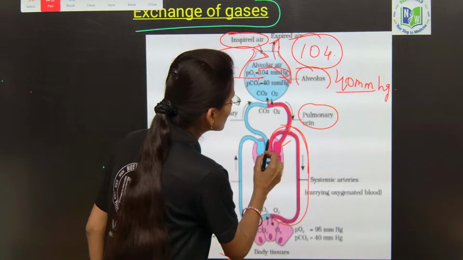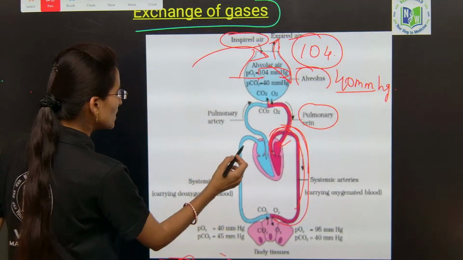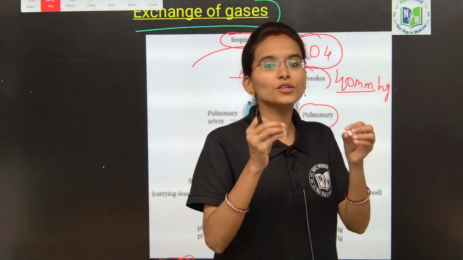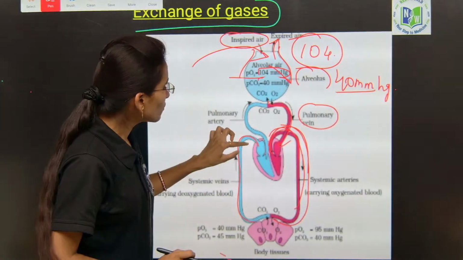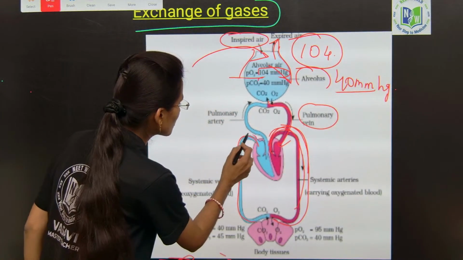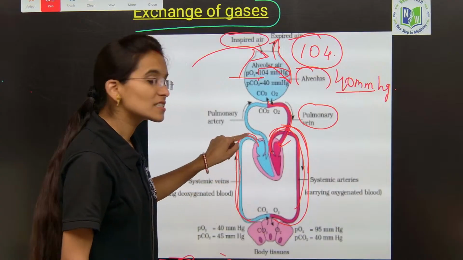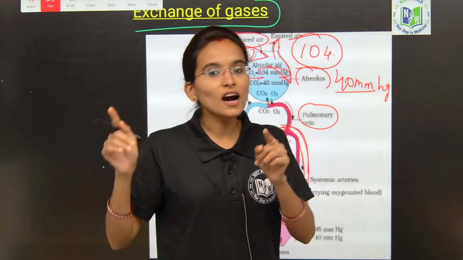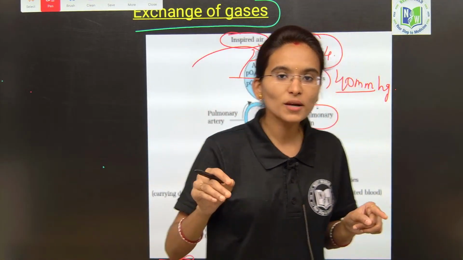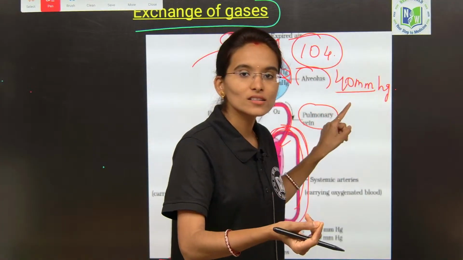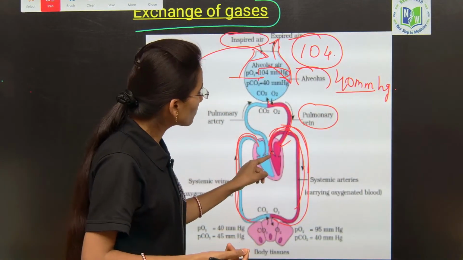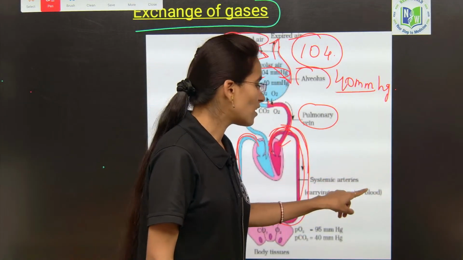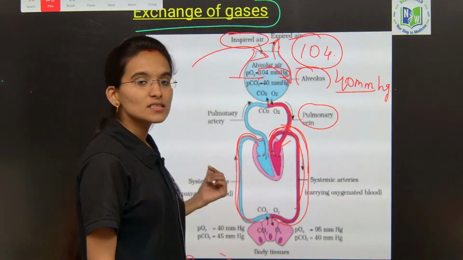Now this will be the systemic artery, and next, this will be the systemic veins, okay. Systemic veins and systemic arteries are going to arise from the heart itself. Whenever the systemic, this blue colored structure, can you see here, my dear students? Yes. This systemic vein is going to carry the deoxygenated blood, okay. The pulmonary veins will carry the oxygenated blood, and from the heart the largest vessel, the aorta, is going to arise, that is called the systemic arteries, and this will be the systemic veins, okay.